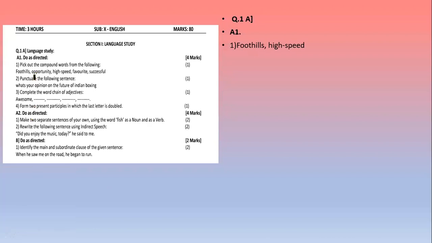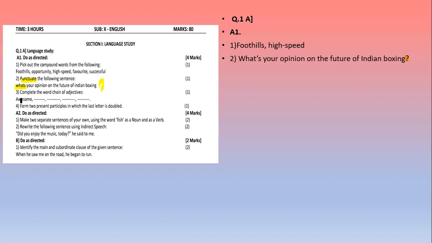The second question is about punctuation. We have to punctuate the given sentence. What's your opinion on the future of Indian boxing? Children, here the sentence begins with a WH word, what. The sentence which begins with a WH word and seeks an answer is an interrogative sentence. So an interrogative sentence ends with a question mark. So here, what's your opinion on the future of Indian boxing? This is your punctuated sentence.